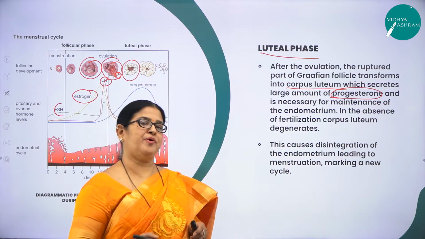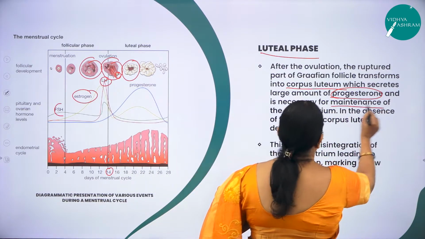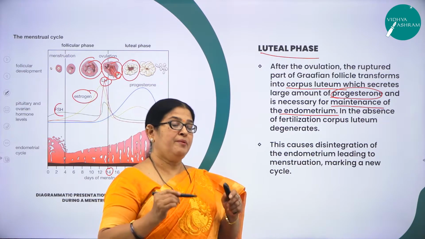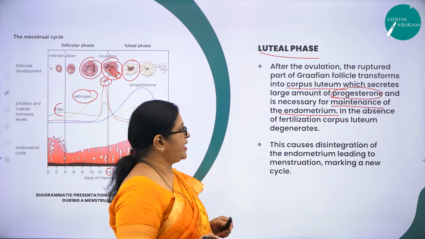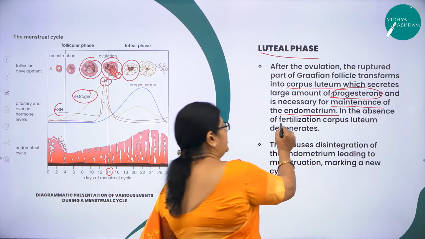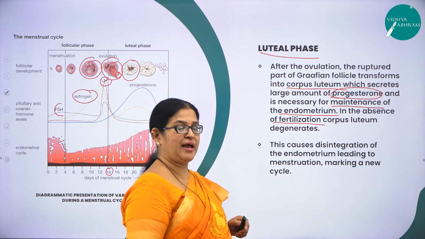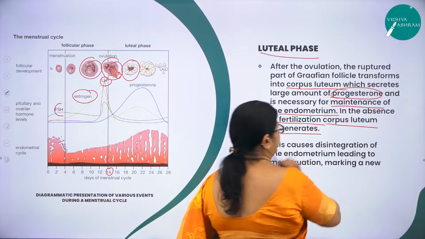And what is the importance of this progesterone? This progesterone is necessary for the maintenance of the endometrium. So the endometrium has to be maintained properly in the uterus, which is very, very important. And in the absence of fertilization, suppose the fertilization does not take place, then what will happen to this corpus luteum? This corpus luteum degenerates.